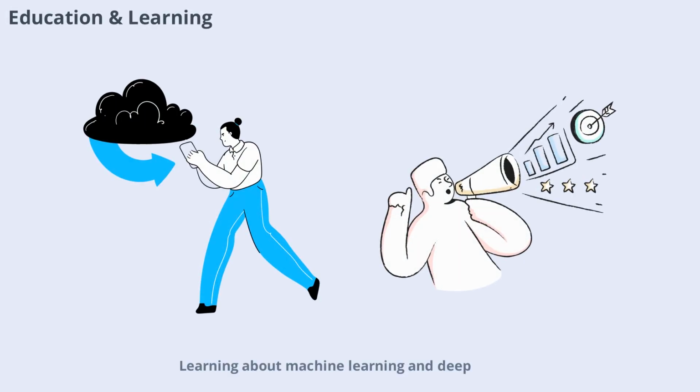Learning about machine learning and deep learning has never been more accessible. Online courses, tutorials, and open-source tools make it possible for anyone to get started. Whether you're a student, professional, or hobbyist, there are resources available to help you build your skills. As the field evolves, continuous learning will be key to staying relevant and making the most of new opportunities.